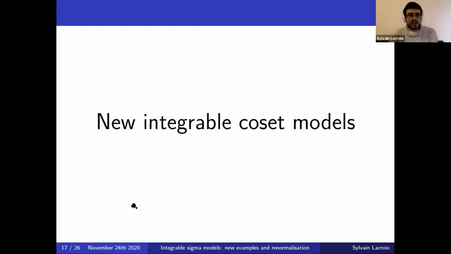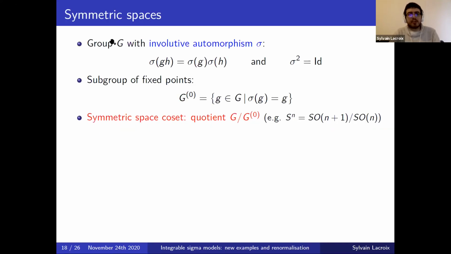So that then ends what I wanted to say about this renormalization of coupled models. Now I would like to finish on presenting some new recent development with other examples of integrable sigma models, which are this time coset models. So for that, I will start by describing symmetric spaces.